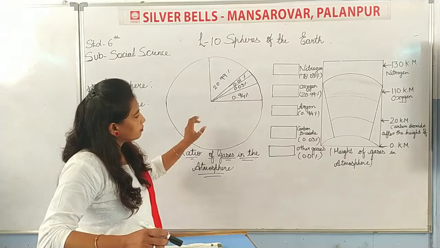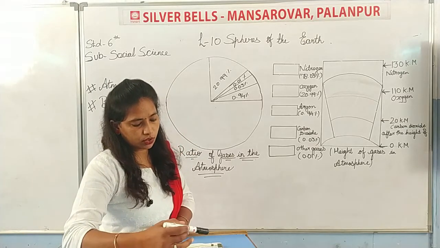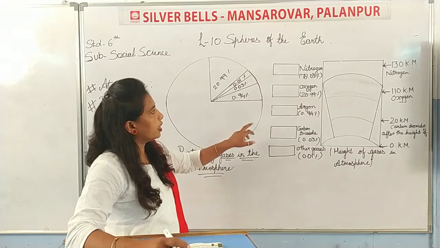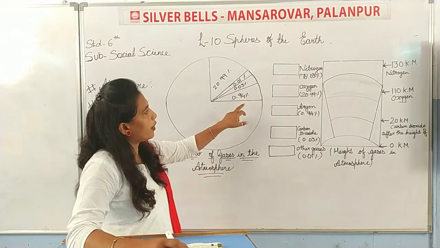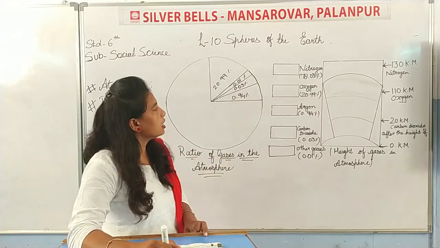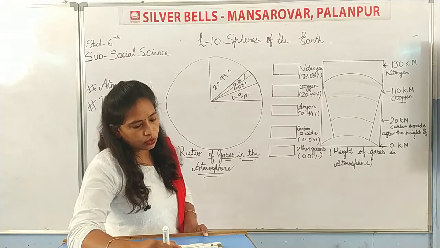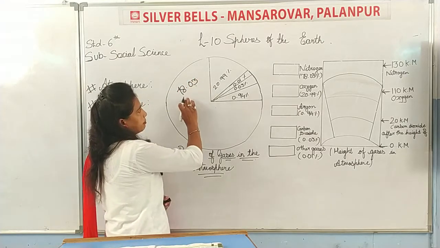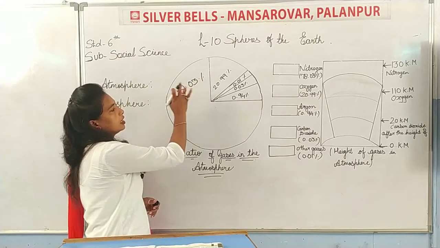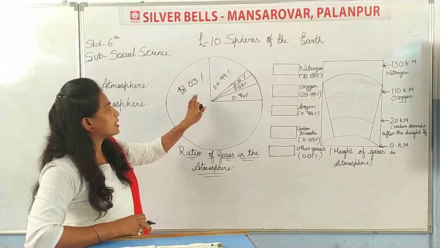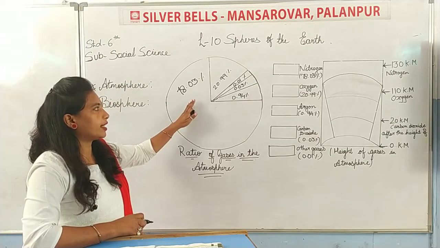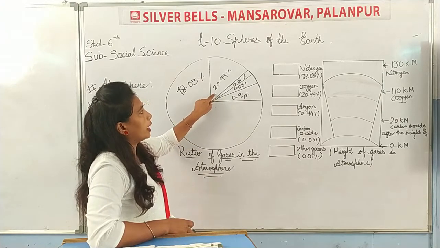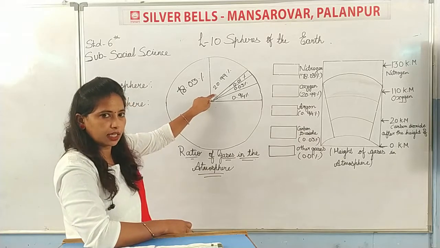I will also show you. What percentage of the atmosphere is each layer? So this is nitrogen, 78.03. How much nitrogen do we have? 78.03 is nitrogen in the atmosphere. Same way oxygen. How many percentage oxygen is there? So here 20.99 percentage oxygen is there in the atmosphere.